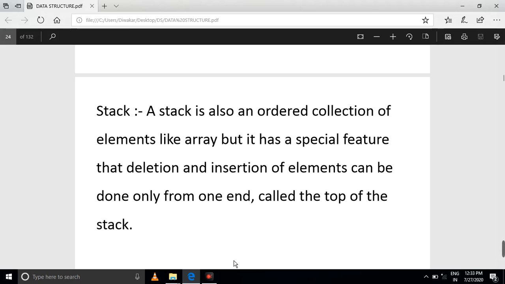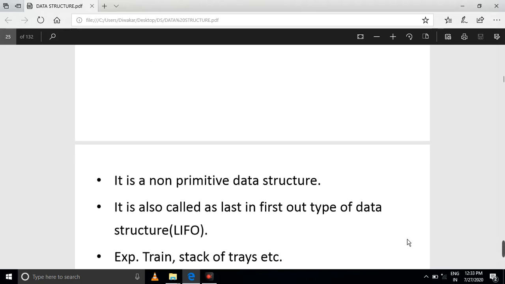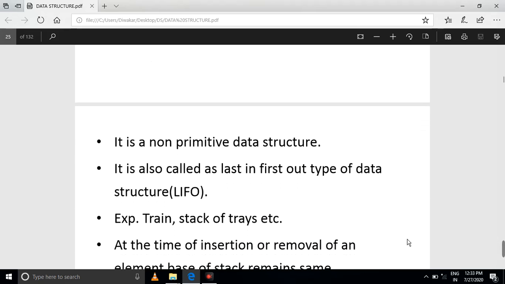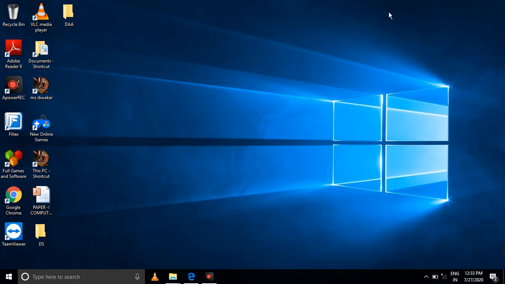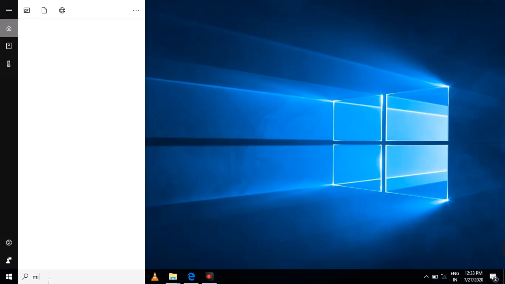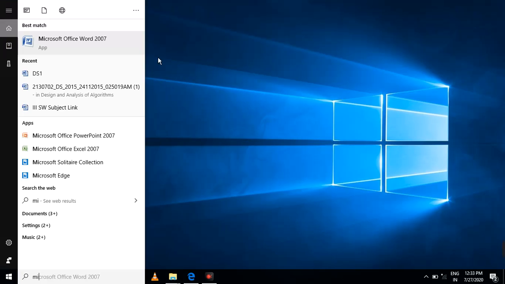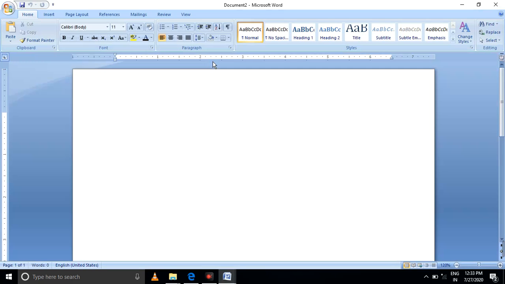Based on this, stack also follows last in first out. What are the things declared in a stack? It's an ordered collection of elements. You just understand the stack basic methods. This is a very important method. You have to write the program also: stack using array, stack using pointer program.